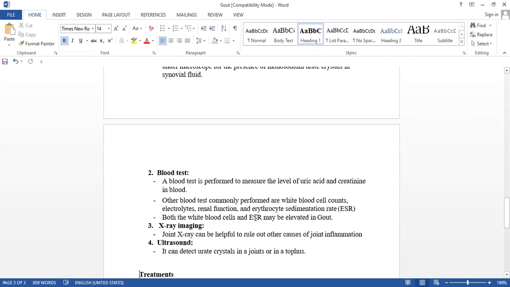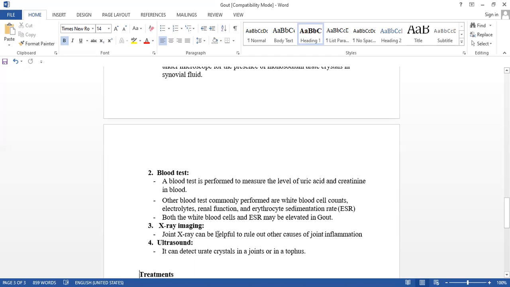If both the WBCs and ESR are elevated, then there may be chances of gout or inflammation. It suggests that there is an increase in the WBC and ESR. If there is inflammation, there may be chances of increasing the WBCs and ESR, that is the erythrocyte sedimentation rate.